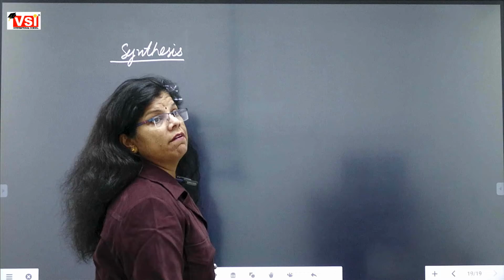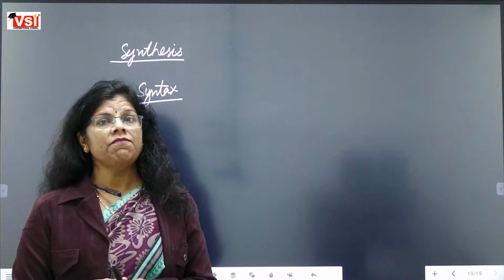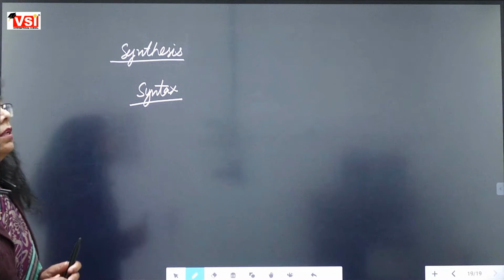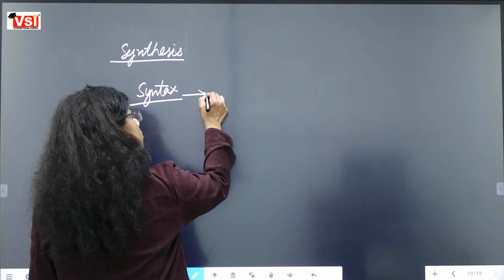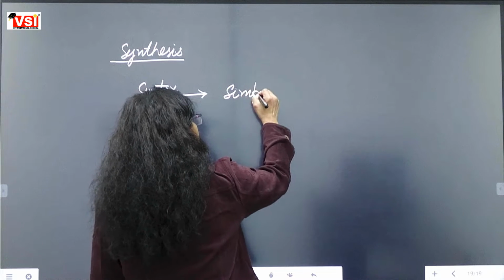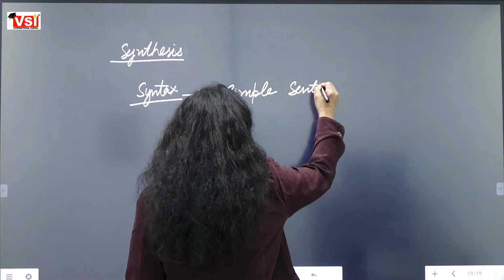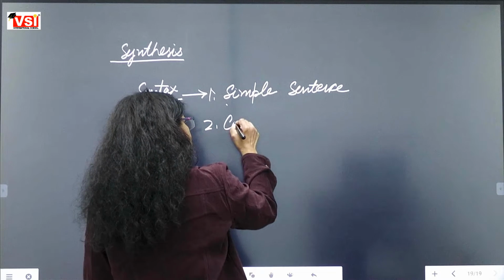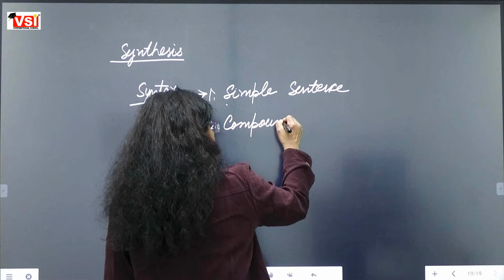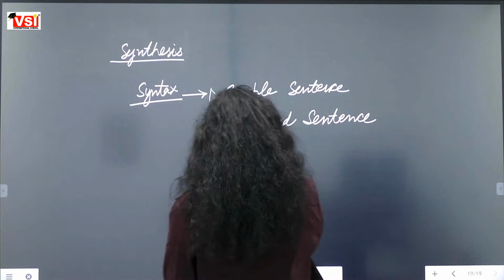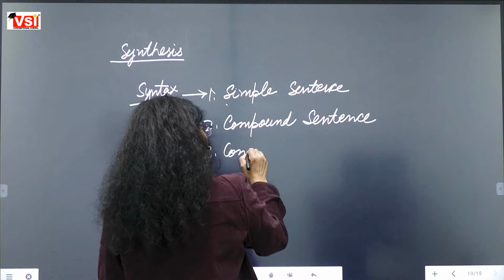Syntax is called बनावट. कैसे सेंटेंसेस बनते हैं? If we are dividing on the basis of syntax, how the sentences are divided. Three kinds of sentences we are having on the basis of syntax. First one is simple sentence. Second kind of sentence is compound sentence. Third kind of sentence is complex sentence.